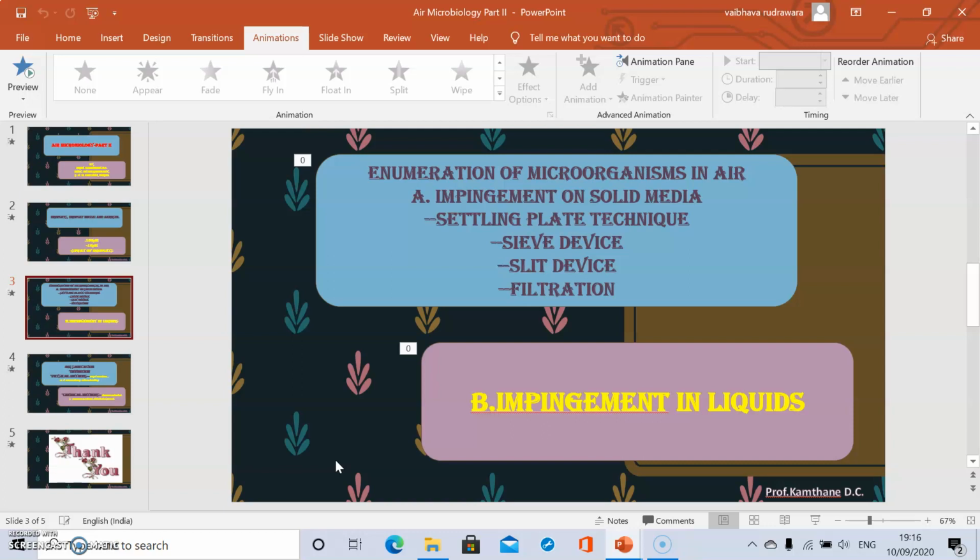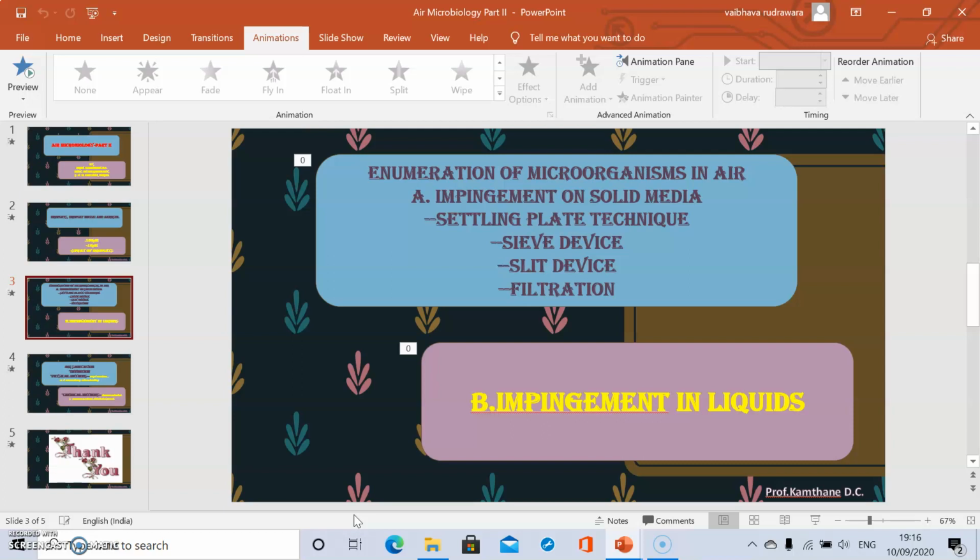Next, impingement in liquid. This is also known as the bead bubbler device. Air is pumped through a narrow tube with micropores at the opening into the liquid medium in a suction flask. Aliquots of the medium are inoculated on plate count agar and potato dextrose agar.